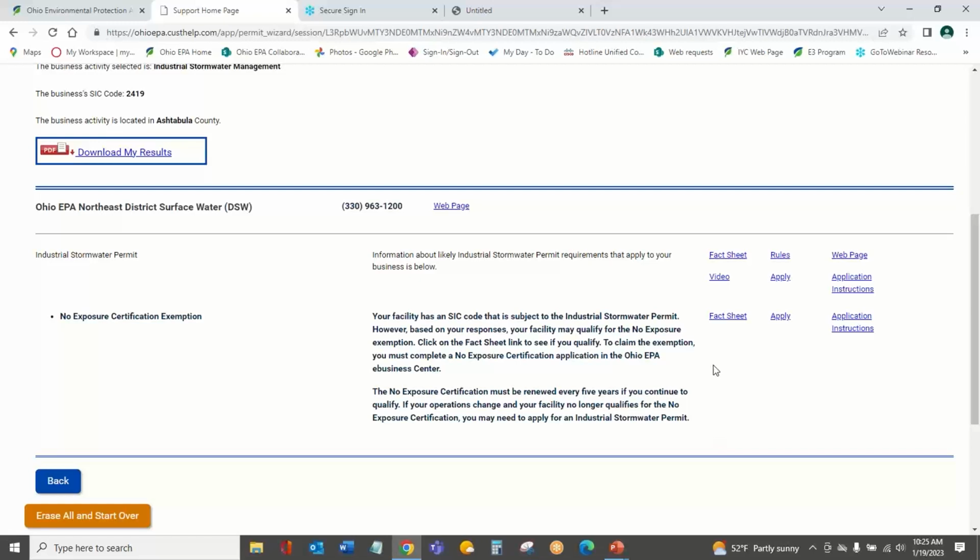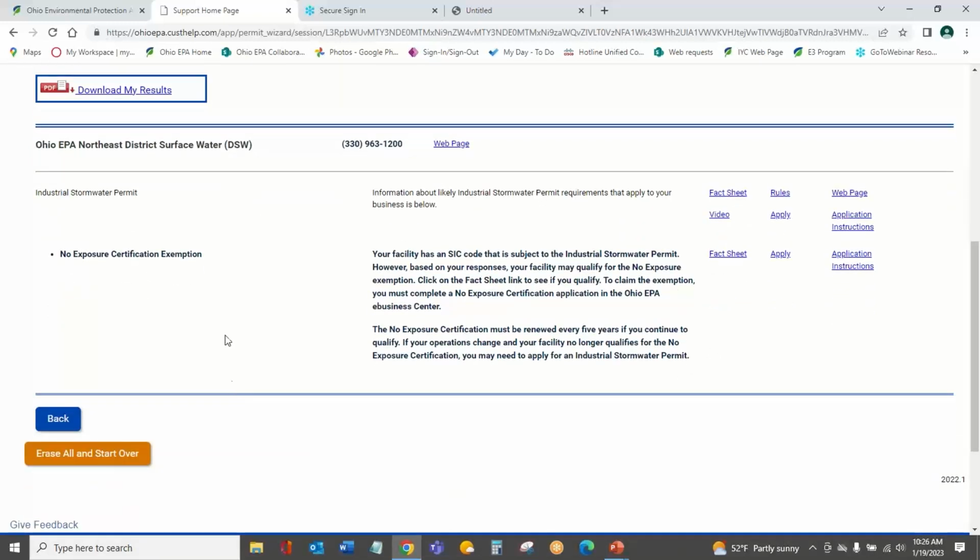So you can tell that we've taken a little bit of a deeper dive in looking at our stormwater results, but it really hasn't taken us that long. As I've gone through this process and even explained, maybe 5 minutes really to make this evaluation. It would go much quicker if you already have this information on hand. So based on these results, we qualify for a no exposure certification exemption, and we were able to evaluate for that using the Permit Wizard tool.